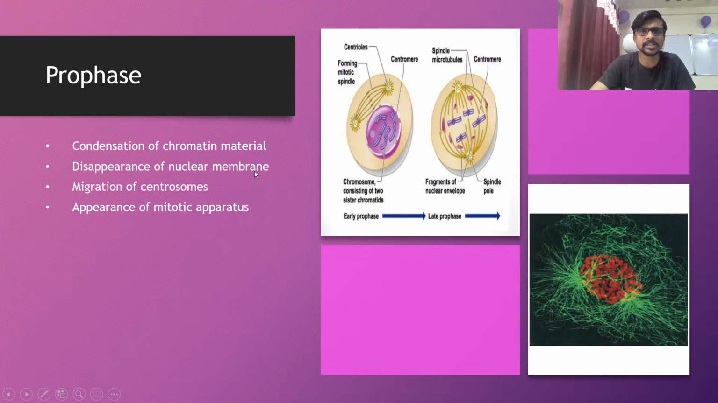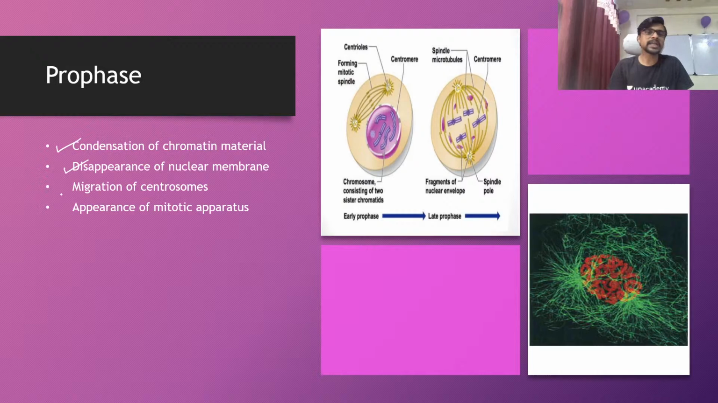Chalo, let's see the next one. So this is the prophase. What is happening inside prophase? The first thing is the condensation of the chromatin material. You can see the chromosome is going to be compact. Then the disappearance of the nucleus. At the late stage of prophase, the nuclear membrane is going to disappear.